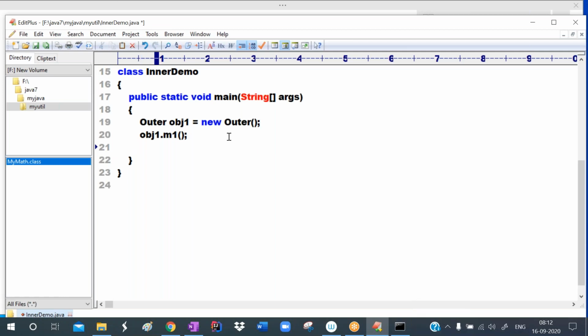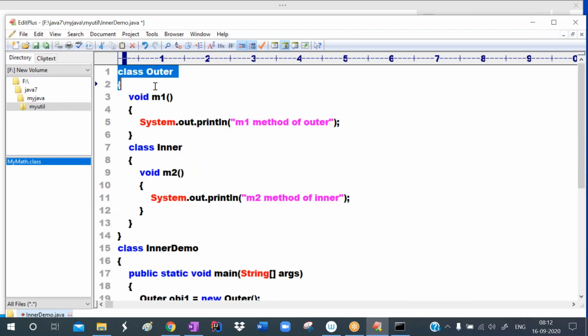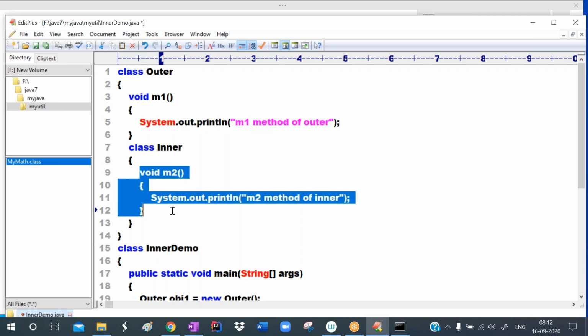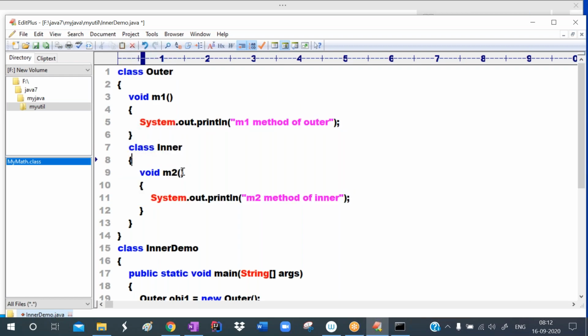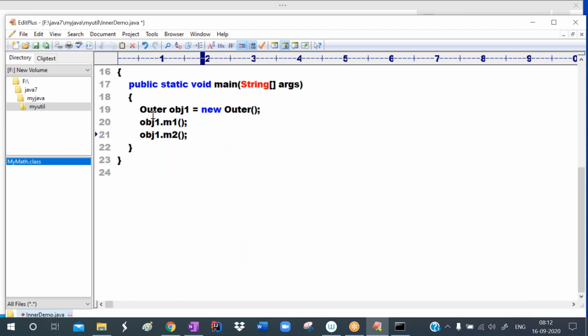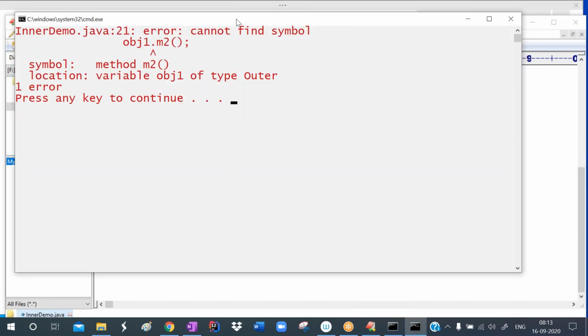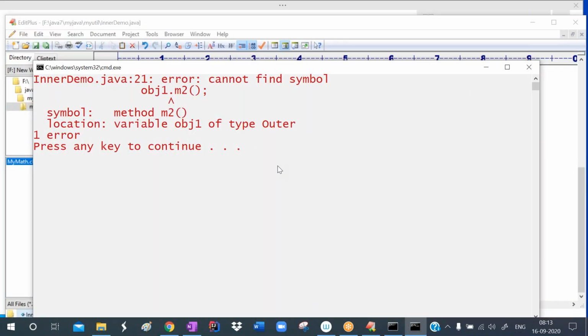Now with the help of this object, listen carefully here, I'm calling m2. Can we call m2 now? No, we cannot, because this m2 is not a member of the outer class. This m2 is a member of the inner class. So you cannot access m2 with the outer class object. Observe here, save it, it will give an error now. Compile it, and it is giving the error: cannot find symbol m2. So it is not finding this m2.